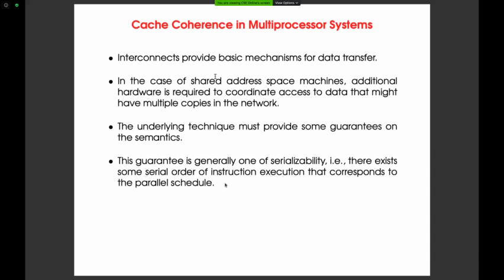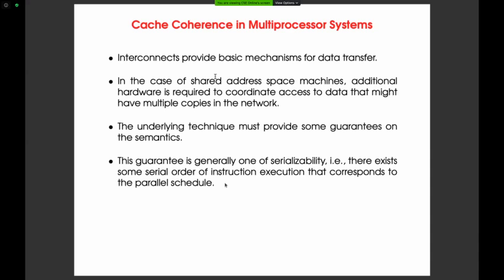Now what happens whenever a particular variable has multiple copies throughout all the processors? For example, a variable x is a shared variable, and the same copy is available with all the processors, I mean in their own caches.